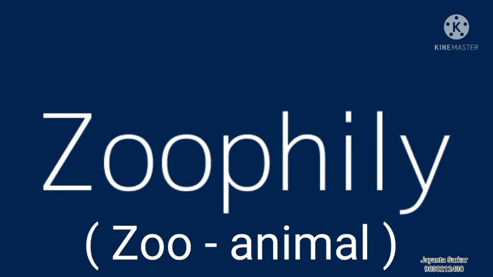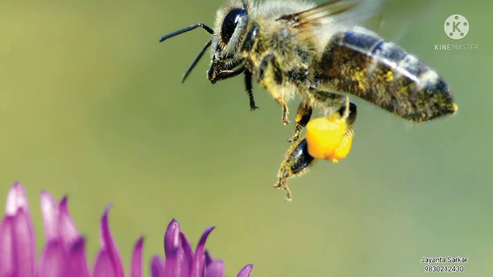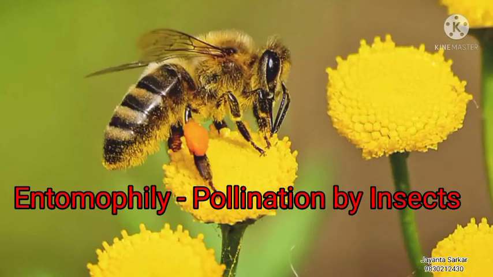Zoo means animal. The animal pollinated flowers, or zoophilous flowers, are variously adapted to attract animals as pollinators. In zoophilous flowers, the principal adaptations are nectar and scent. There are different types and processes of zoophily. First, entomophily. Pollination takes place by insects.